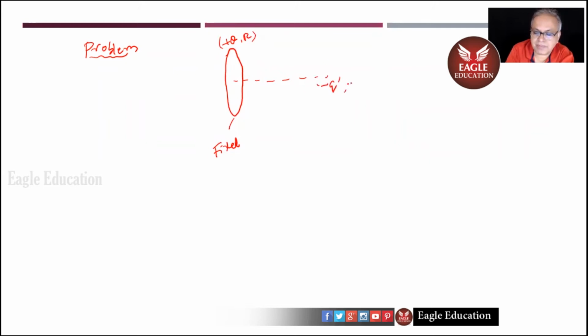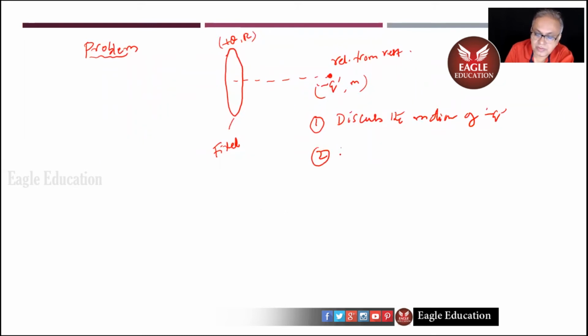Its mass is M. First thing is, discuss the motion of minus Q. Two, for small x's, x's means distance along the axis, show that the motion is simple harmonic.